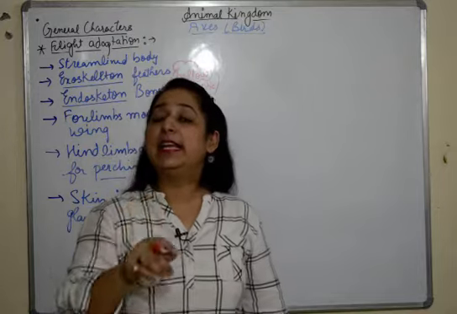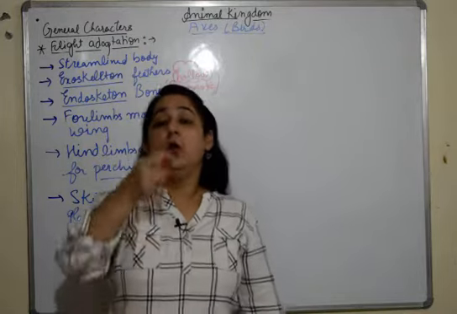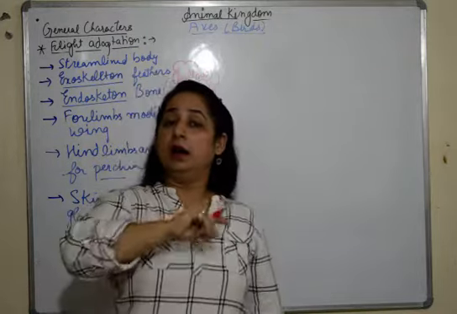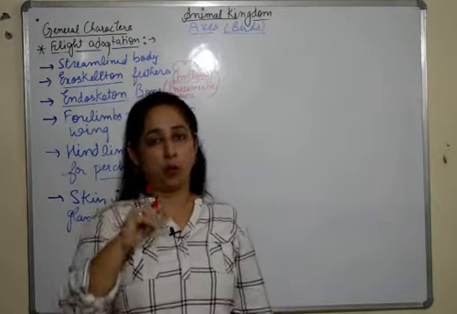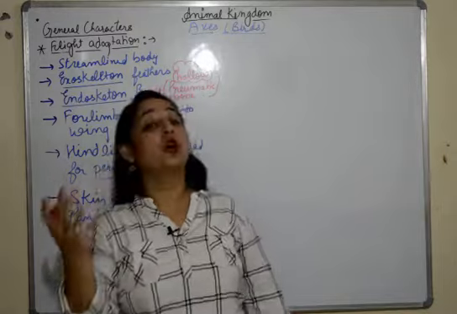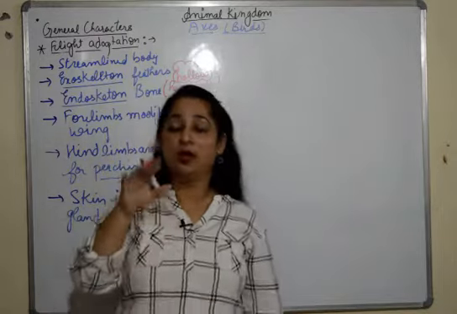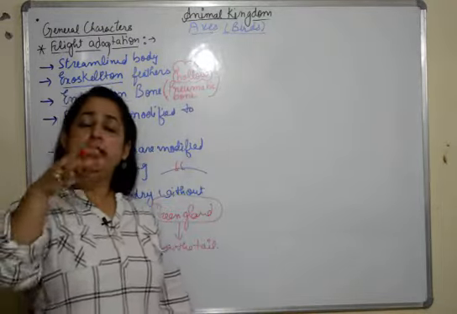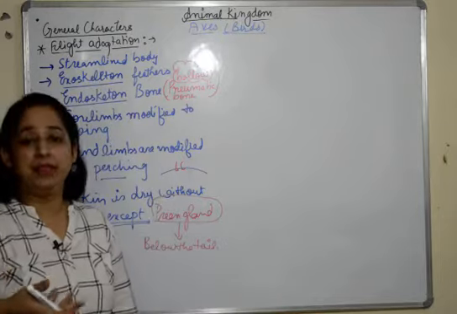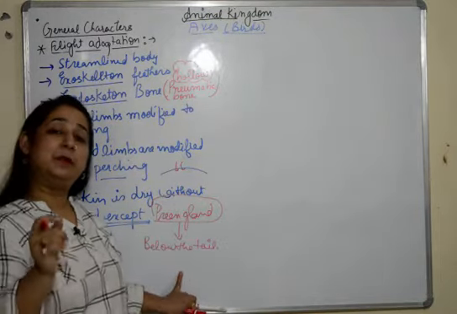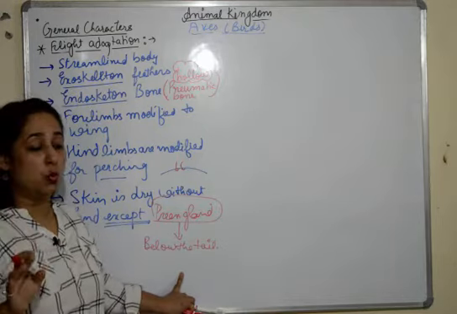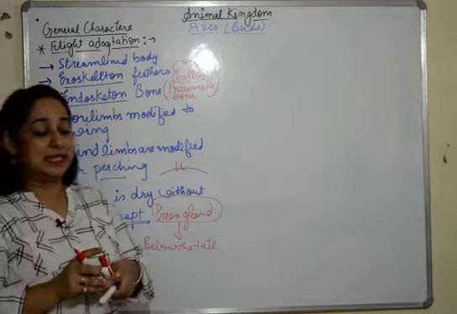So this preen gland is filled with oil, which helps in preening, or you can say smearing the feathers with the help of oil, so that they become water resistant, so that the water does not stick to their body and make their body heavy, so that they can't fly. So this is a specific gland present in birds. Otherwise there are no other glands present in them.